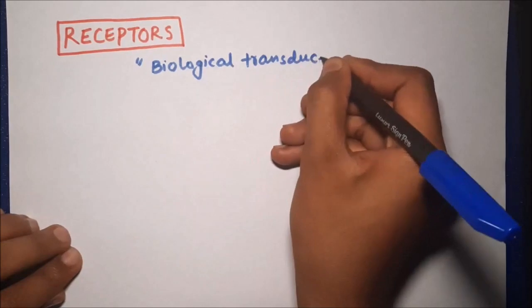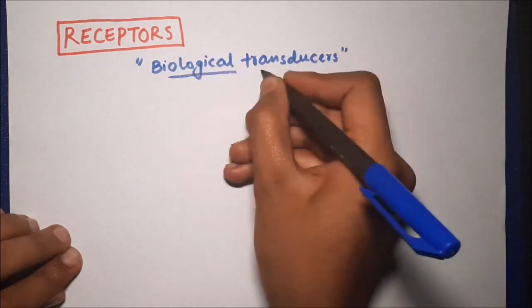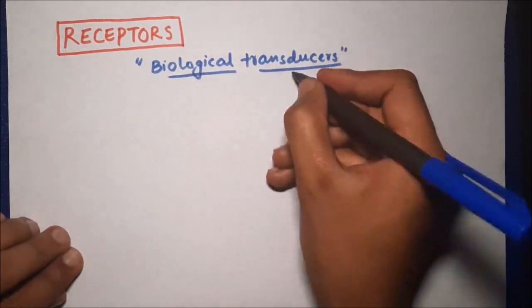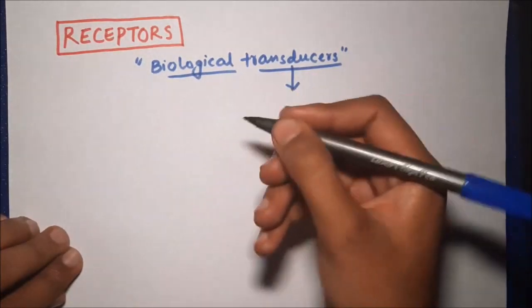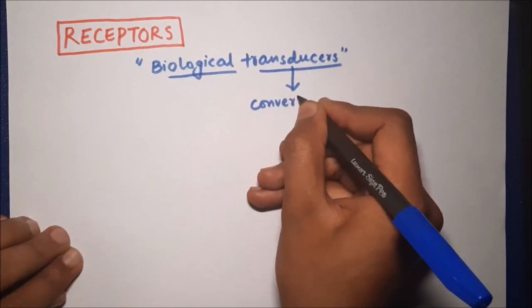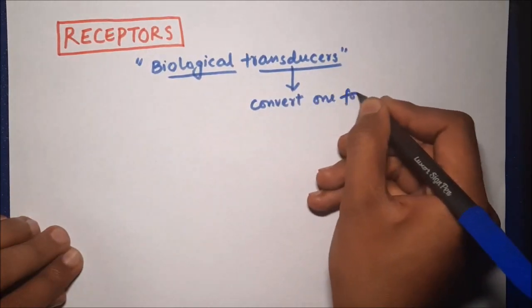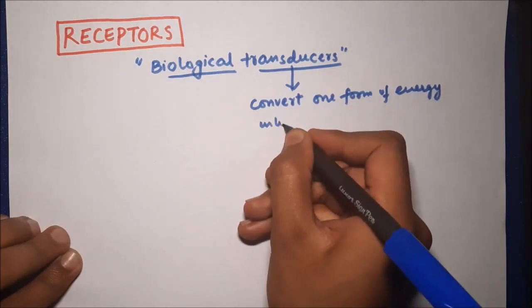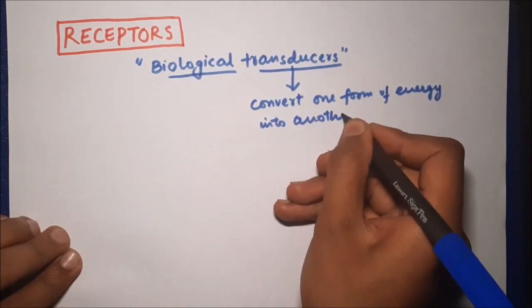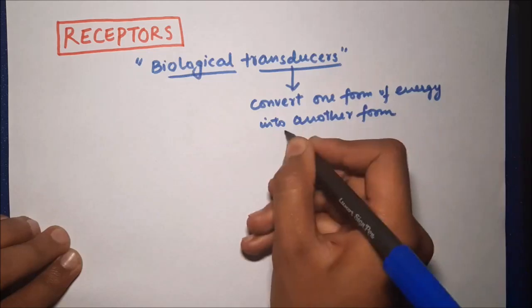So we already know the meaning of biological. So what do we mean by transducer? You must have studied it in physics as well. A transducer is a device which converts one form of energy into another form. So receptors act as biological transducers. Let us try to understand it with the help of certain examples.